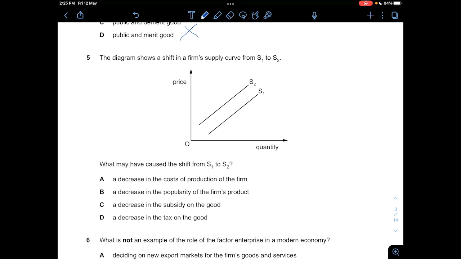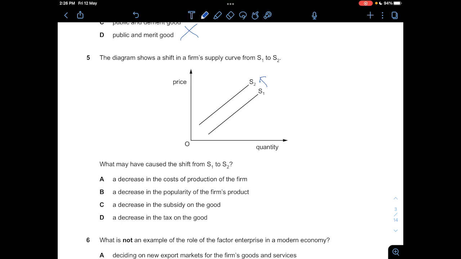Okay. In question 5, the diagram shows a shift in the firm's supply curve from S1 to S2. So you can see that it shifts from S1 to S2, which means that there is an increase in the cost of production. Because in a leftward shift, the consequence would be an increase in price of that particular product. So what may have caused the shift from S1 to S2? Let's look at the 4 choices.